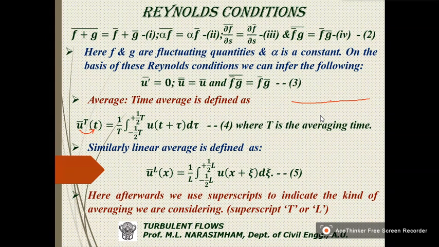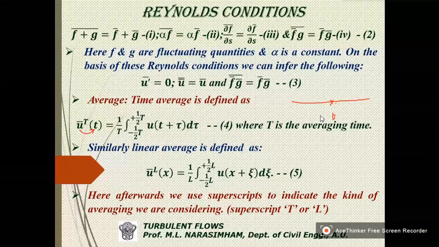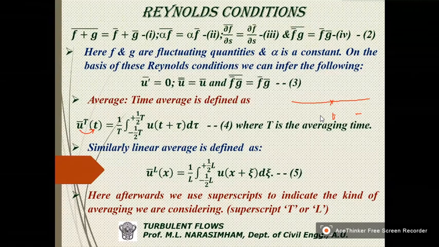Now I am at this particular point of time. So I am interested in the average parameters at this time. So I will select a time interval of capital T, which we are till now referring to as delta T.